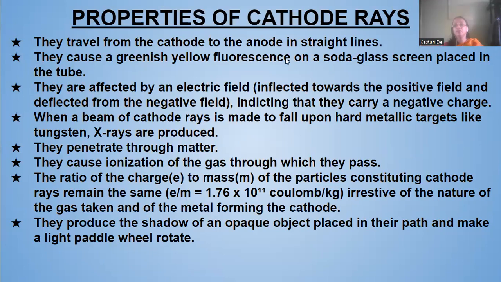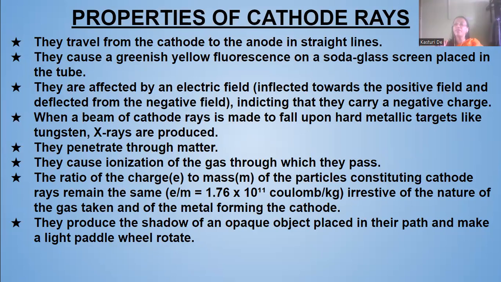Now, the cathode rays travel from cathode to anode, from negative electrode to positive electrode, in straight lines. They cause a greenish yellow fluorescence of a soda glass screen, which is placed inside the tube.